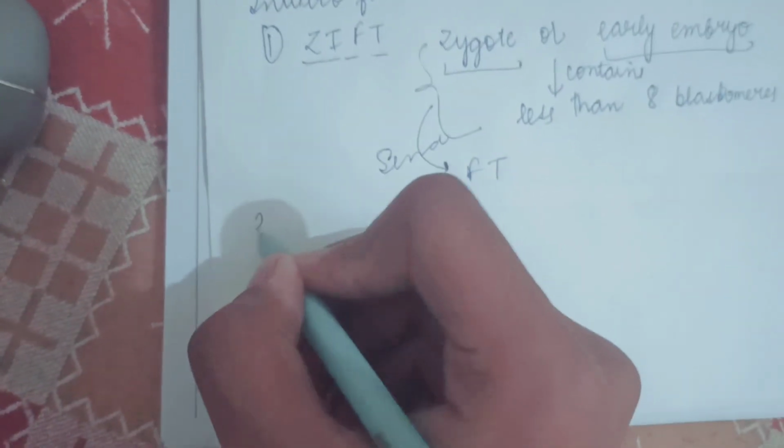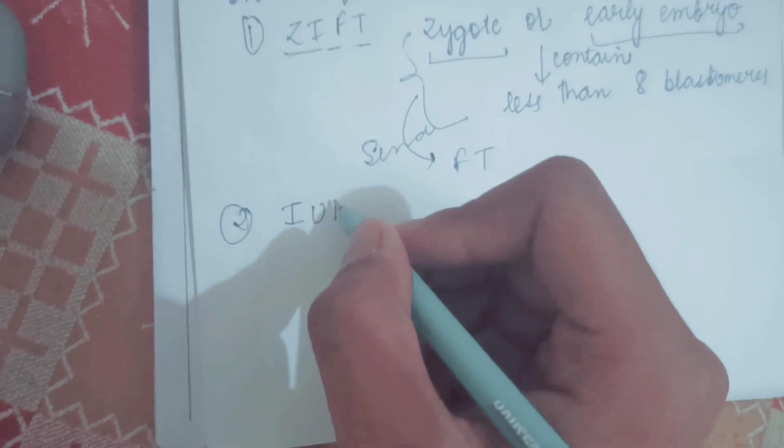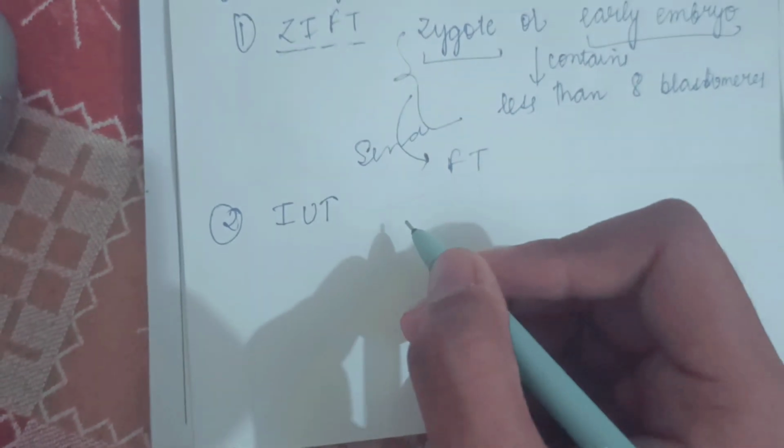Now the second one is called intrauterine transfer.